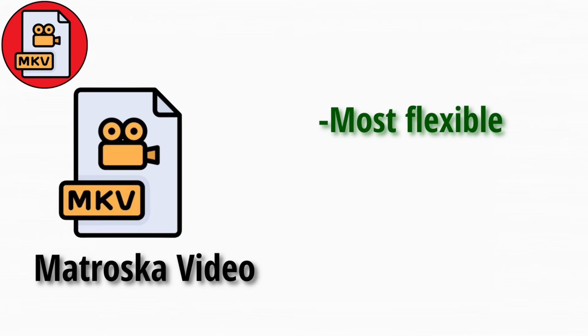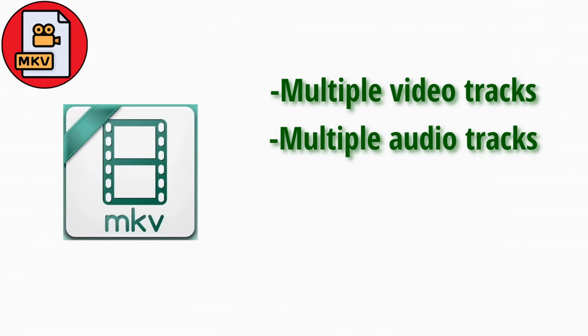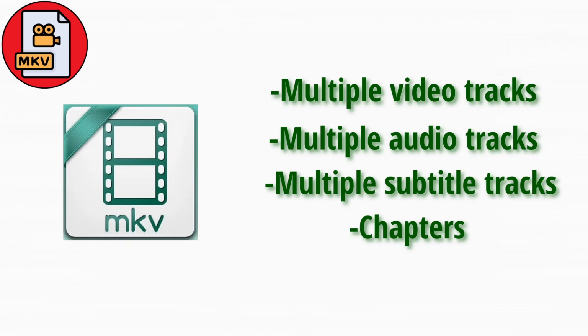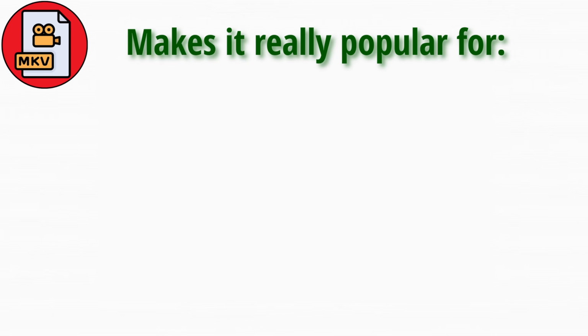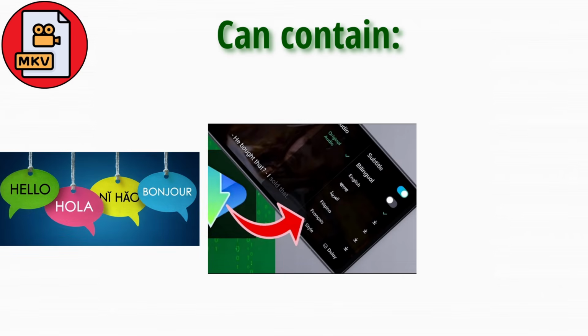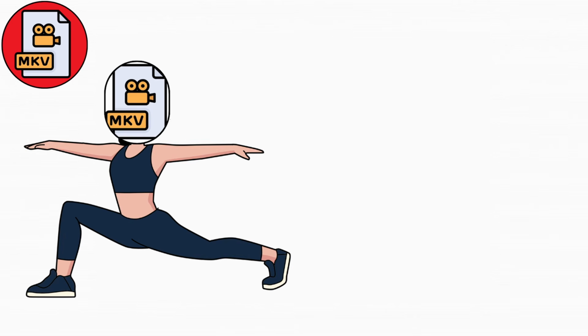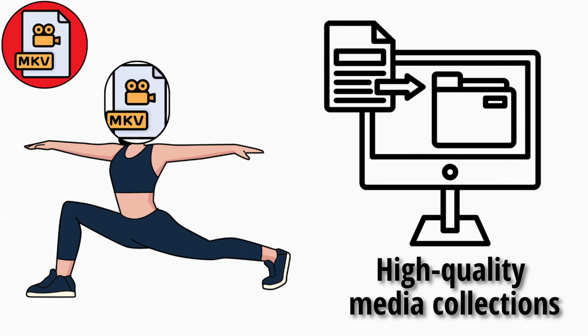MKV stands for Matroska Video. It is one of the most flexible and powerful video containers available. MKV can hold multiple video tracks, multiple audio tracks, multiple subtitle tracks, chapters, and advanced metadata. This makes it extremely popular for movies, especially high-quality Blu-ray rips. For example, a single MKV file can contain multiple languages, multiple subtitle options, and even director commentary tracks. That level of flexibility is why MKV is often used for archiving high-quality media collections.